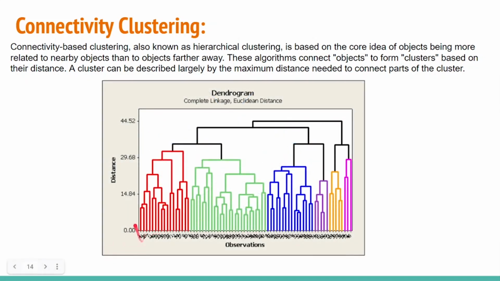If we take this extreme left as A and the next one as B, then A, B as a whole is similar to another point C, and that is how connectivity clustering analysis works. This is a complex version, but if you break it down, for each data point the combination of 2 points is similar to another data point, and similarly we keep grouping them, also known as hierarchical clustering, as the name suggests.